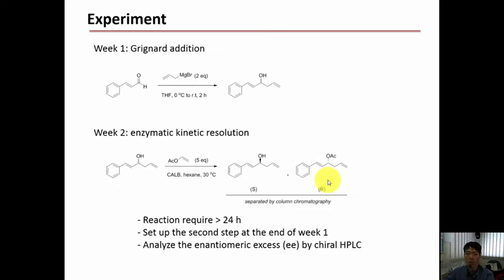So take note, here we have the enzymatic kinetic resolution that may take more than 24 hours. So after we finish the Grignard synthesis, we should set up the next reaction, and in week 2, we will conduct the workup and the column chromatography. Take note of that.